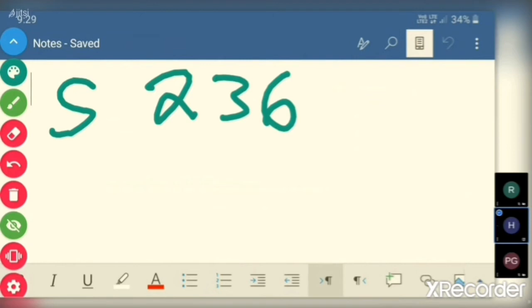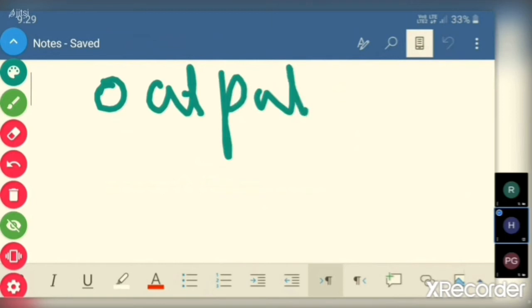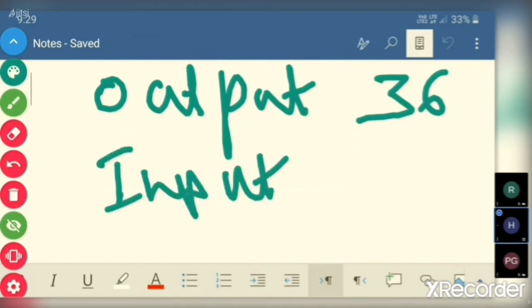Tax on output, that is on the sale value, is 36, less tax on input, that is on the purchase price, 18.